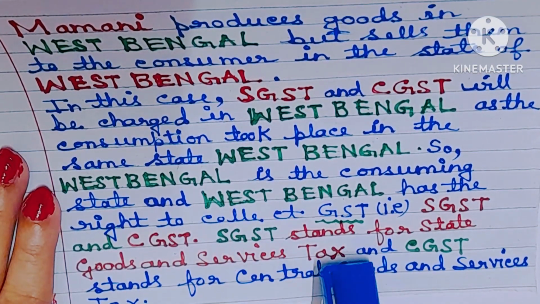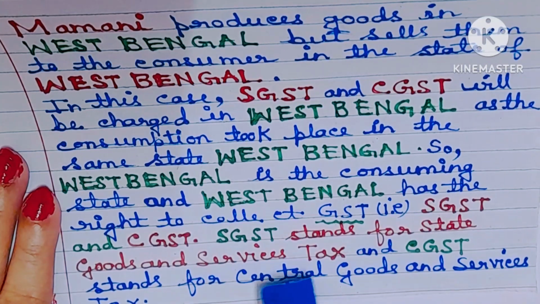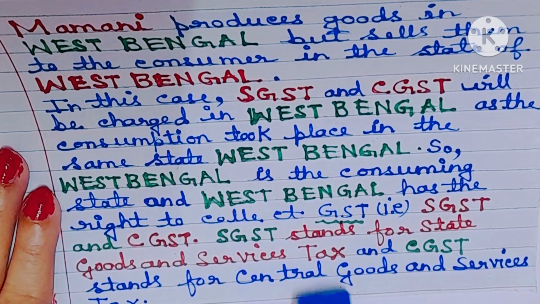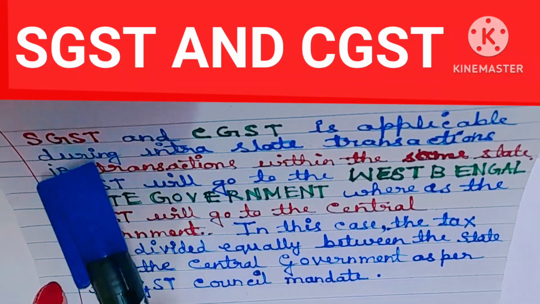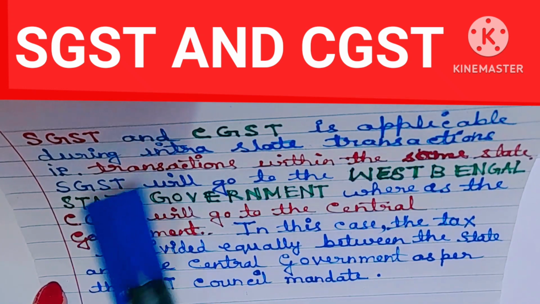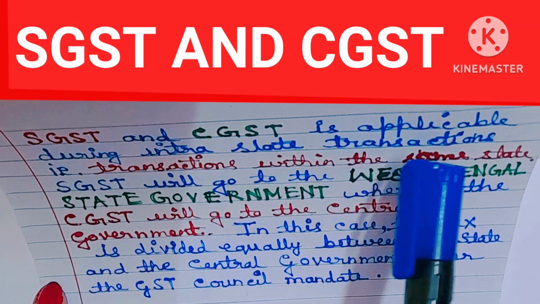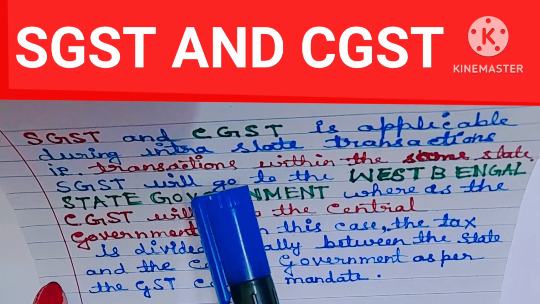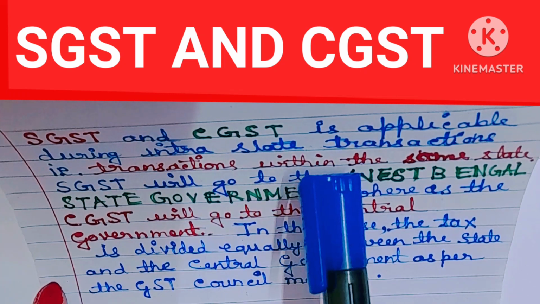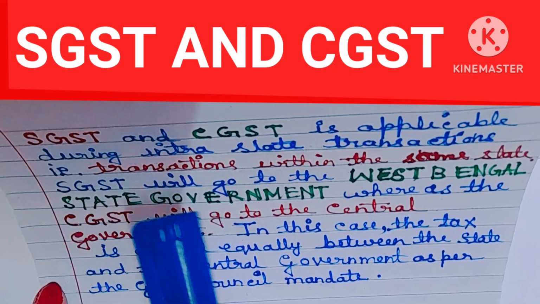SGST stands for State Goods and Services Tax and CGST stands for Central Goods and Services Tax. So SGST and CGST is applicable during intrastate transactions, meaning the transactions within the same state, that is West Bengal in this case. Okay, understood?